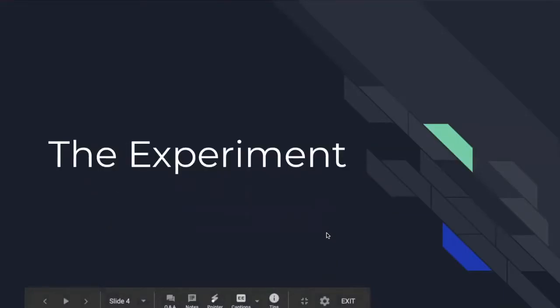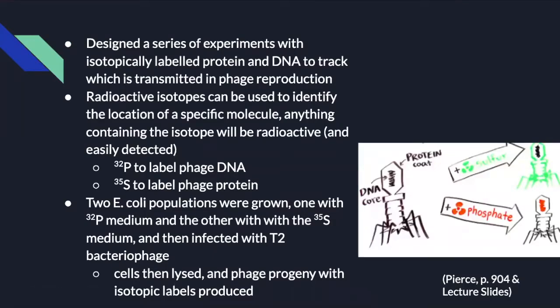The experiment. Hershey and Chase designed a series of experiments with isotopically labeled DNA and protein to track which is transmitted in phage reproduction. Radioactive isotopes can be used to identify the location of a specific molecule, as anything containing the isotope will be radioactive and easily detected. DNA contains phosphorus but not sulfur, so Hershey and Chase used radioactive isotope 32P to label phage DNA. Protein has sulfur but not phosphorus, so the phage proteins were labeled with 35S.